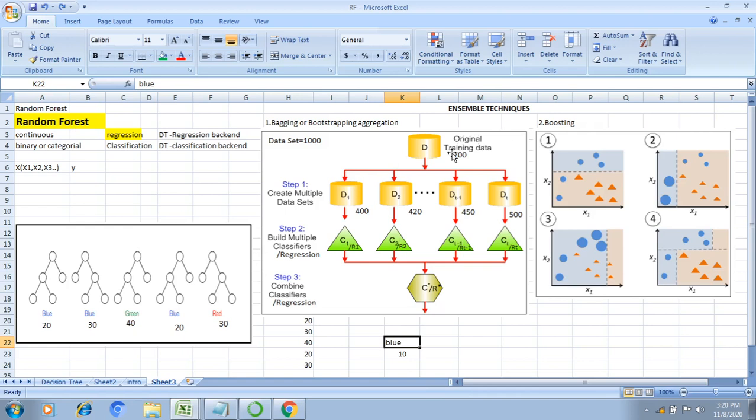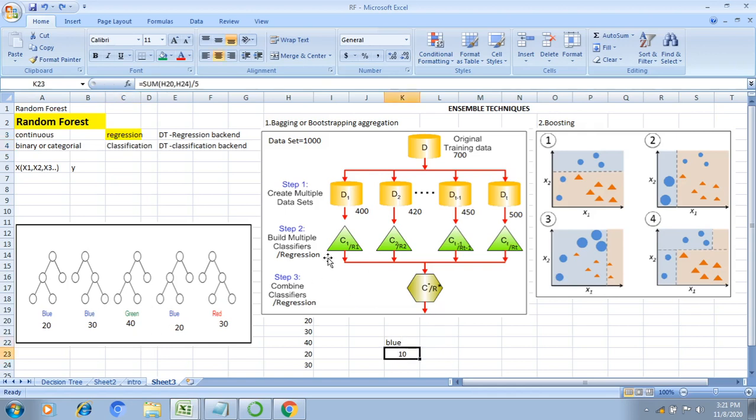The training data set will be divided into multiple data sets, and on each data set we apply the decision tree classification method or decision tree regression method. After that we get the results. In the case of random forest regression, we average all the results. But in the case of random forest classification, which is categorical, we select the class with the highest vote, for example blue has the highest vote, so I select it as the prediction and simply reject the others.